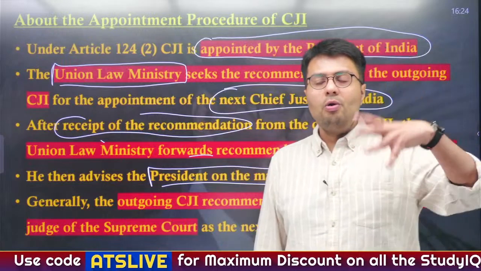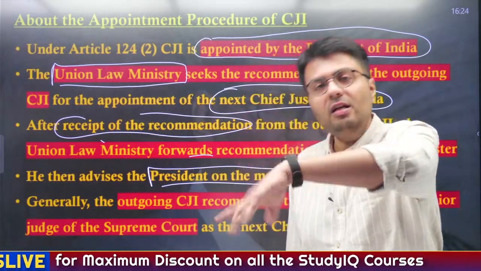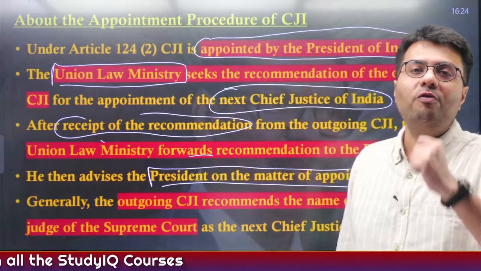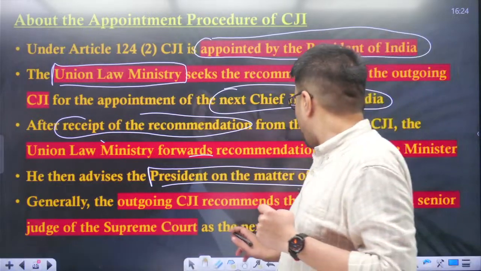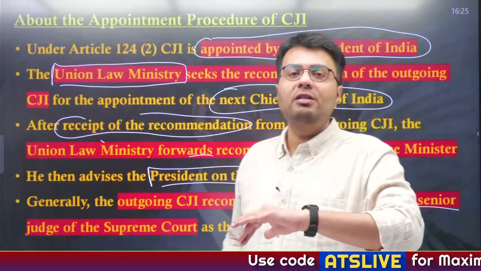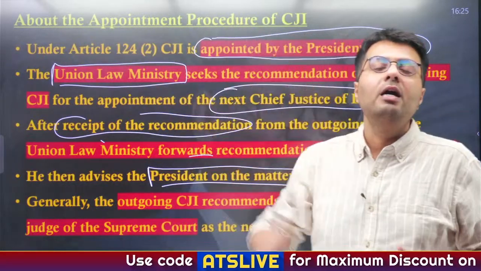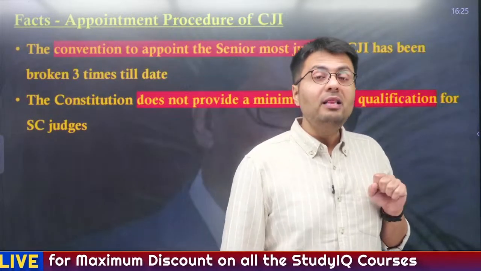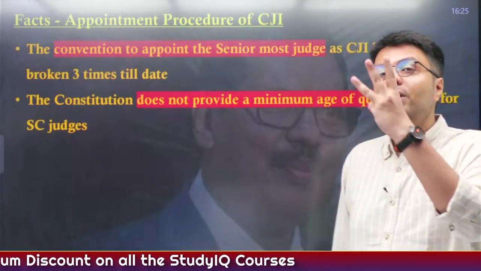Now, there is no law in the land that says the senior most judge should be appointed as the Chief Justice of India, but it is a convention followed by the Indian judiciary that the senior most judge of the Supreme Court after the existing Chief Justice will be next in line to be called the Chief Justice of India. Has this convention been broken? The answer is yes. This convention has been broken 3 times.